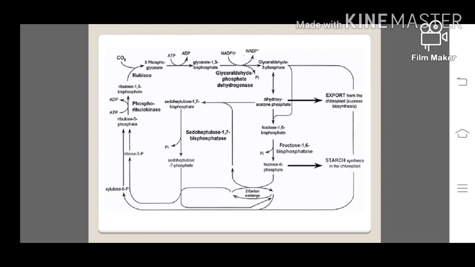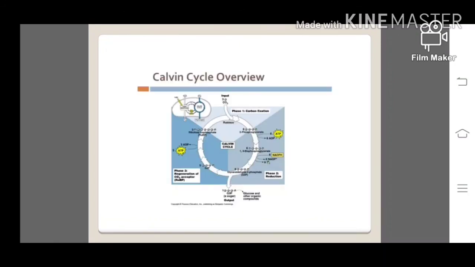Like this, in the total Calvin cycle, 3 phases occur. They are carboxylation, reduction and regeneration. In regeneration, we can observe 10 reactions. This chart represents the Calvin cycle as an overview.